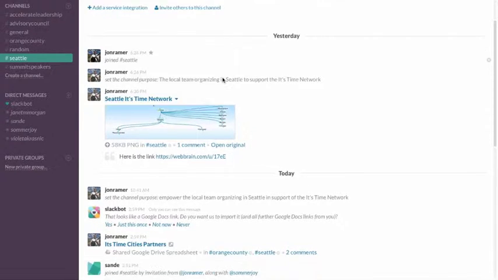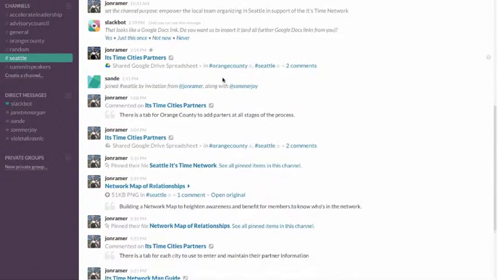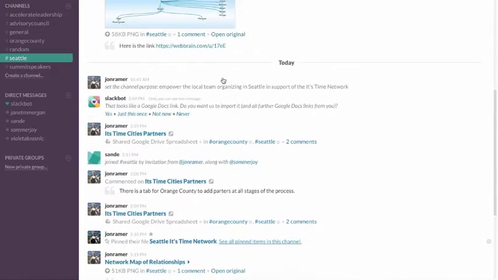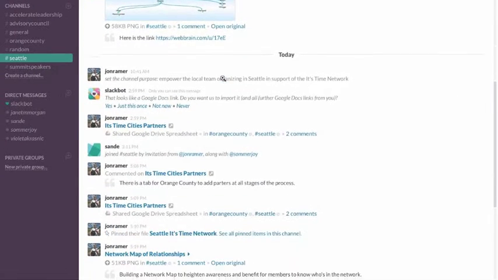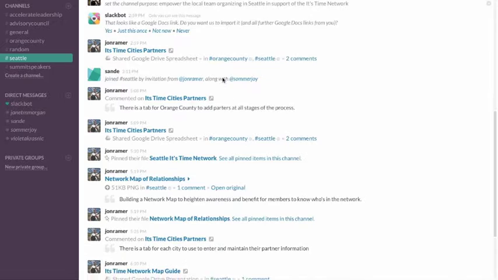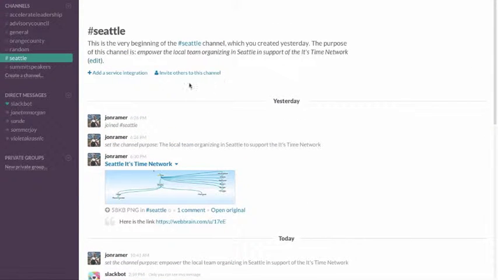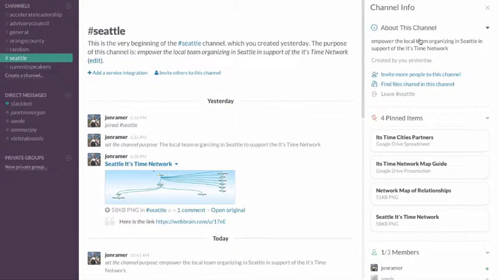And a channel has a history of different posts that were made to it. These messages can contain files as well as point out to other documents and make it comprehensive and simple to get all the information related to a specific topic. In this case, the working on the network map for Seattle. In the upper right, you can also see info about the channel, as well as you can pin certain items. And there's a number of key items that we wanted to point out here.